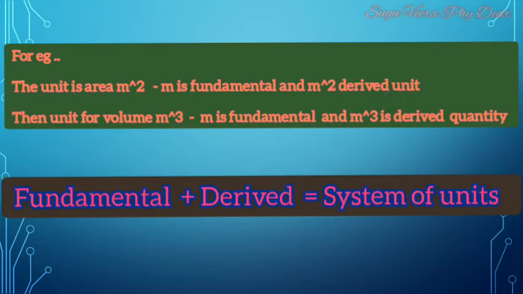Now this fundamental plus derived together is known as a system of units. So what is to be learned here? To measure a quantity, we always compare it with some reference standard. Units are of two major types, one is fundamental and another one is derived. And fundamental plus derived together is known as a system of units.